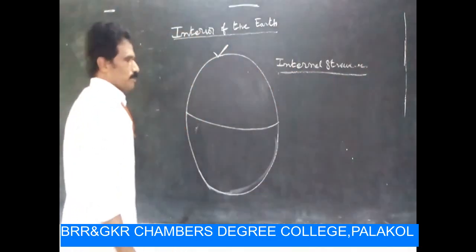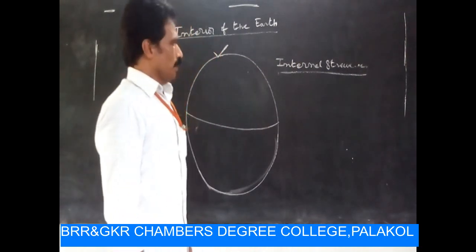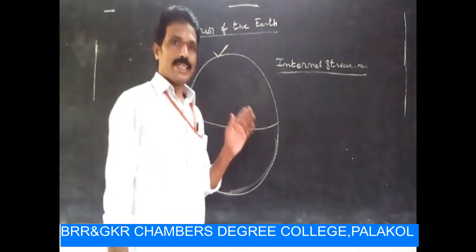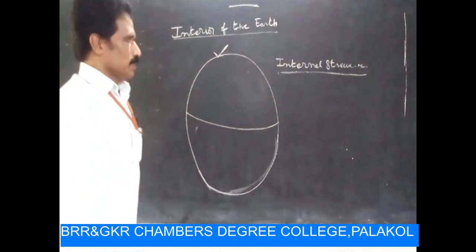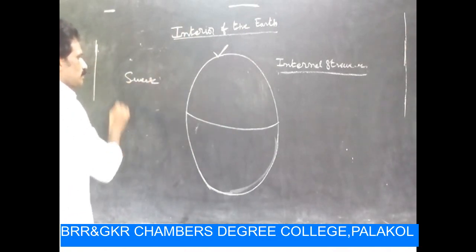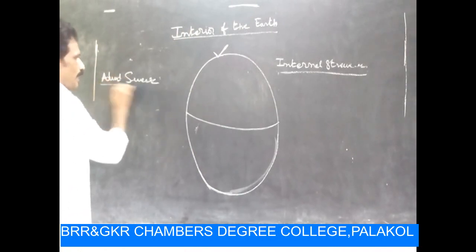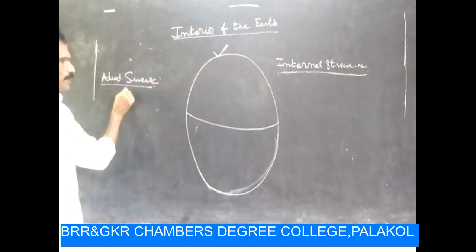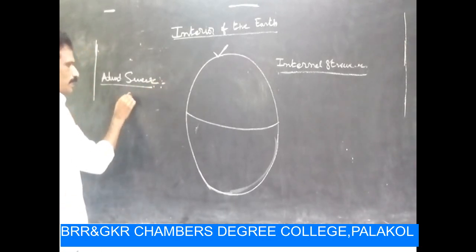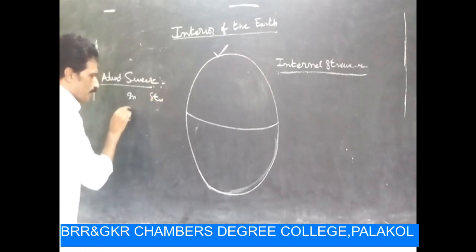There are so many theories regarding the internal structure of the earth by our scientists. According to Edward Suess, he is a scientist, he says that the internal structure is of 3 types.